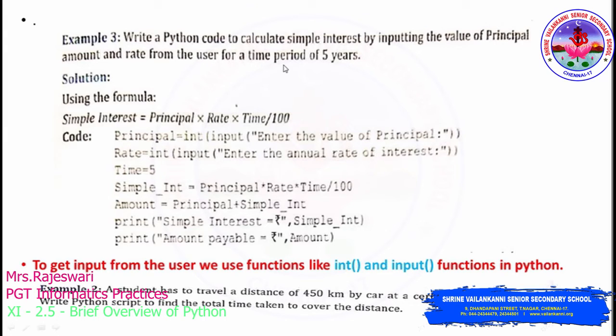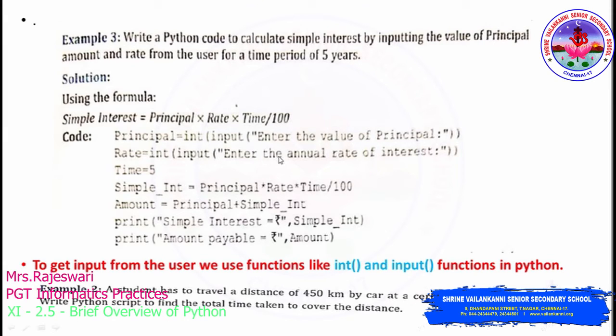According to the program, I have told you the relevant variable names you have to provide. They have asked you to calculate the simple interest, and the principal amount we have to fetch from the user. So I'm going to provide the variable name as principal itself. So principal equal to int of input of enter the value of principal. This is one syntax which you're supposed to follow.